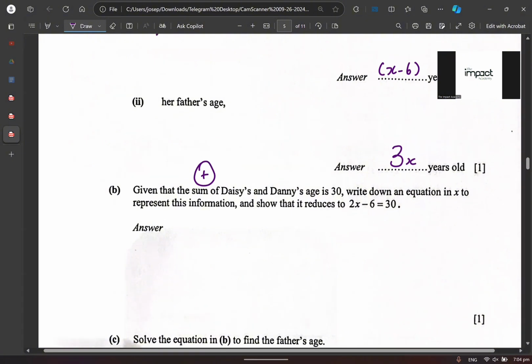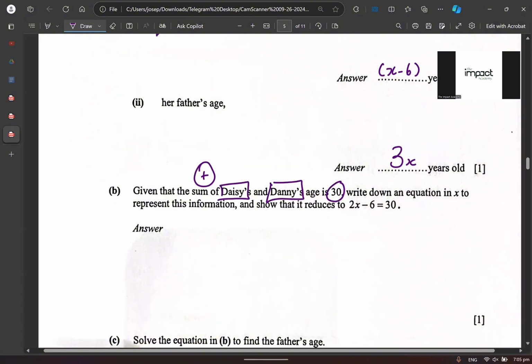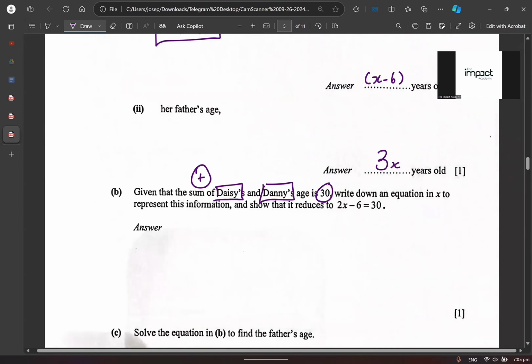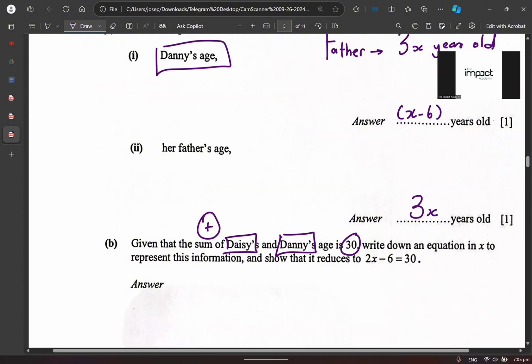Of Daisy and Danny's age is how much? 30, yeah. The sum of Daisy and Danny. What is Daisy and Danny? Can you tell me what is Daisy and Danny first? You want to tell me first?